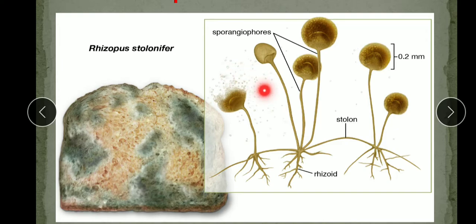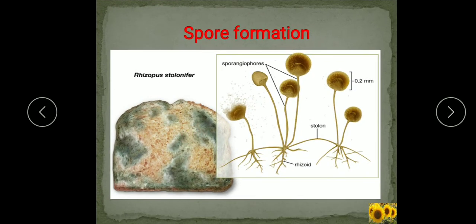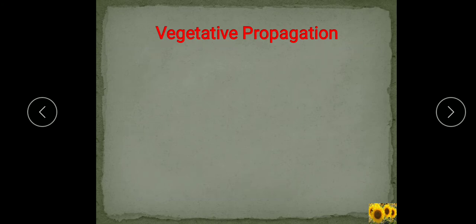each spore develops into a new individual on being released from the spore sac. Bread mold or rhizopus reproduces by spore formation. So, understood, children? The spore formation method in the bread mold. Now, we will come to vegetative propagation.